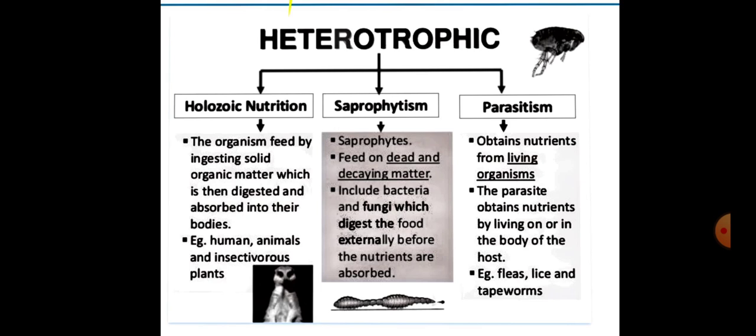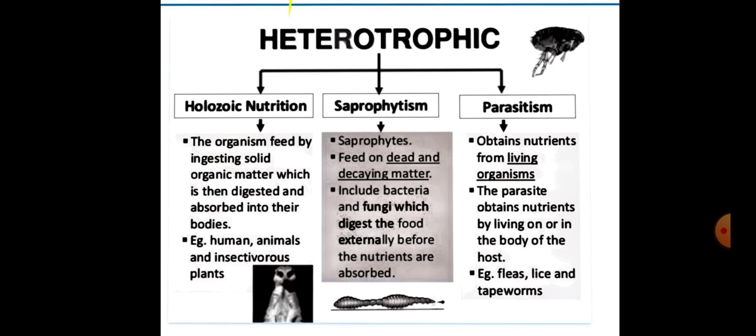In holozoic nutrition, the digestion happens inside the body of the organism, as after the food is ingested, the digestion happens inside the body of the organism. Most of the animals, including humans, are holozoic. Organisms feed by ingesting solid organic matter, which is then digested and absorbed into their bodies.